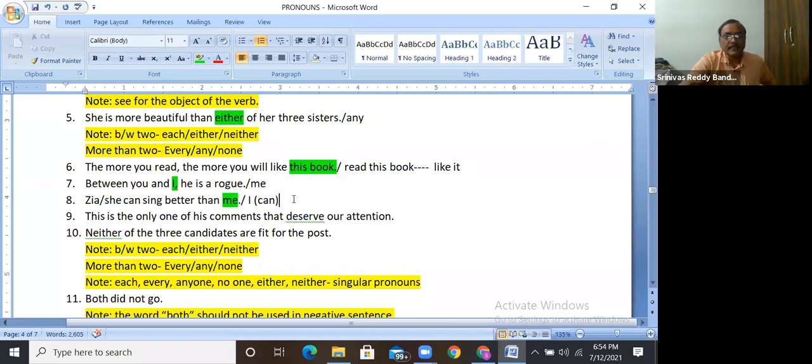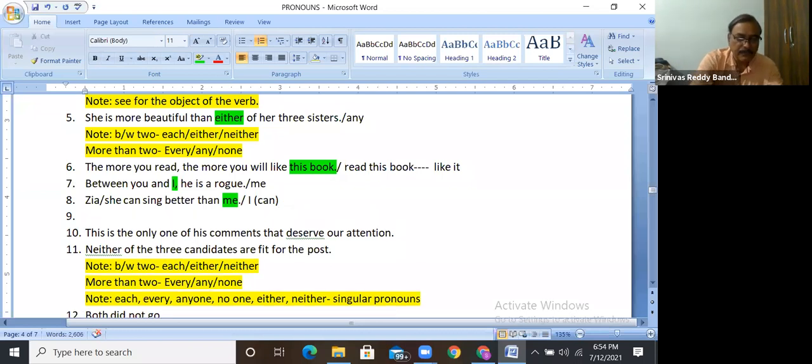So in this case, I will type one more sentence. Geeta is taller than me. Here also there is a mistake. Actually, Geeta is in the subjective case only, so here also it should be in the subjective case.